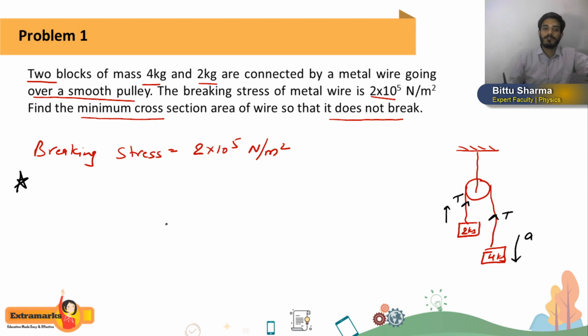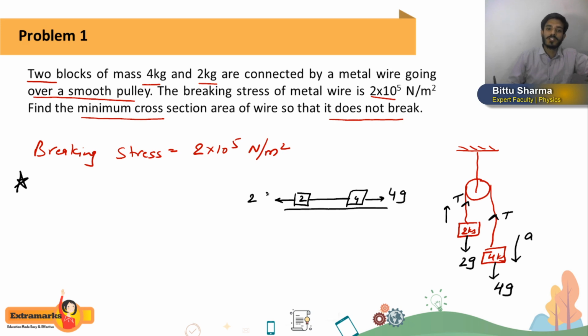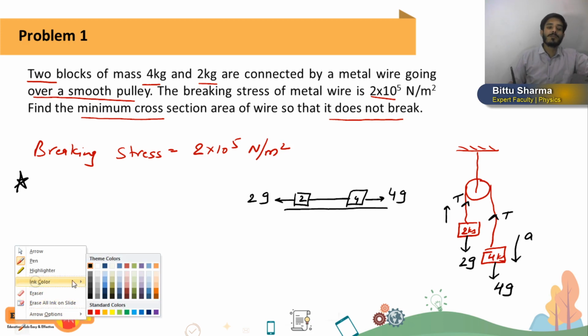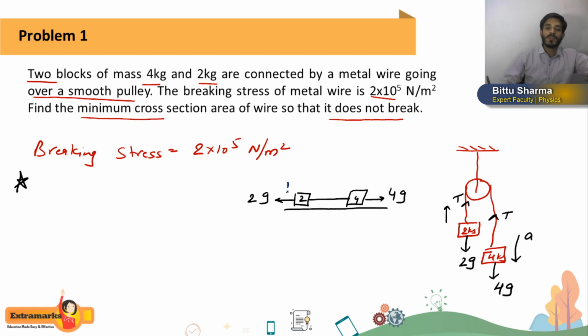I am not going to tell you the conventional method. See, remember this thing, students: how much force will act downward on the 4 kg mass? It will be its weight 4g, and similarly on the 2 kg mass it will be 2g. So suppose I place this system on a table, with two masses 4 kg and 2 kg. The 4 kg mass is pulled in this direction by force 4g and the 2 kg mass is pulled in this direction by force 2g. You can see here the net force acting on the system is 2g towards right, due to which the entire system will move towards right with acceleration a.